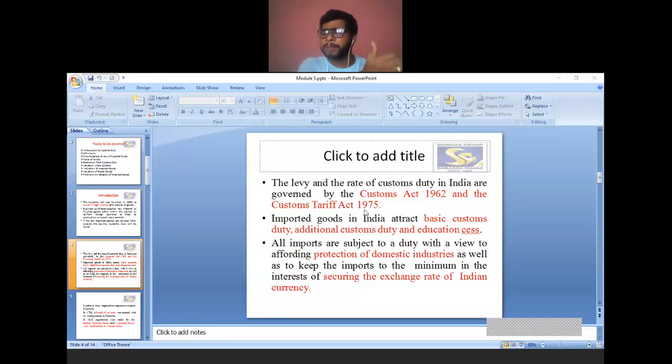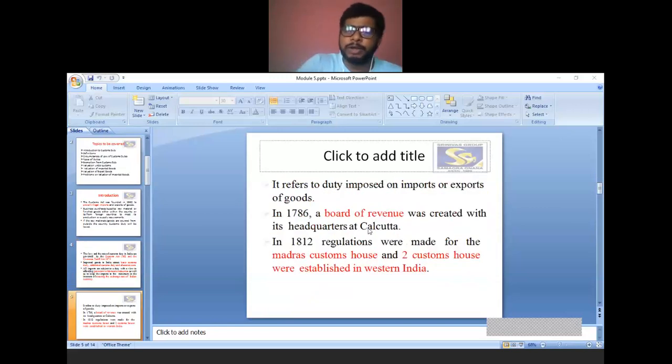Whenever you are importing goods from outside the country, you have to pay for the purchased item in their currency. That time you have to exchange the Indian domestic currency into a foreign currency, and the exchange rate plays a crucial role. So in order to secure against fluctuations in the exchange rate of Indian currency, customs duty is very essential. Customs duty is essential for protection of domestic industry, plus it is essential for securing the exchange rate of Indian currency. Customs duty refers to duty imposed on import or export of goods.